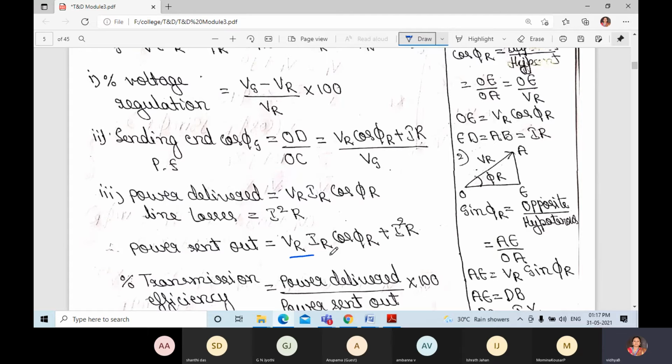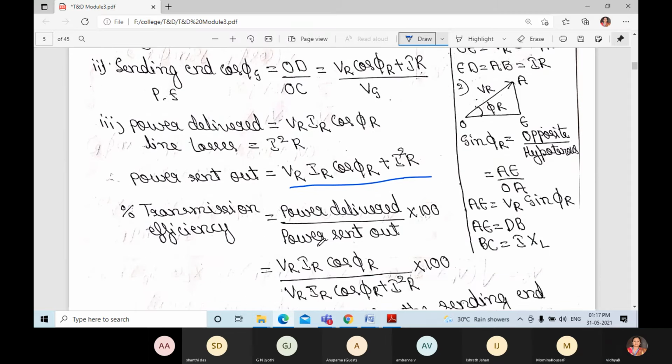Total output, what we get. This is input, what we get. Power delivered divided by power sent out. Now VR IR cos phi R divided by, that is output divided by input, plus losses we can write.